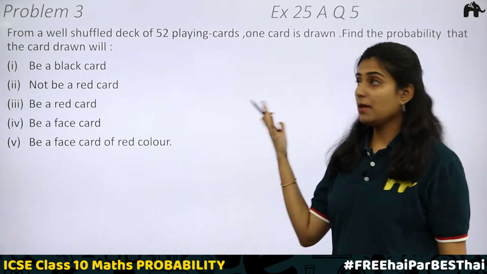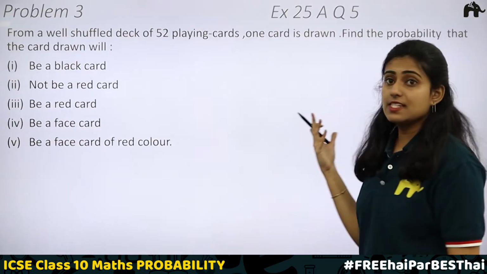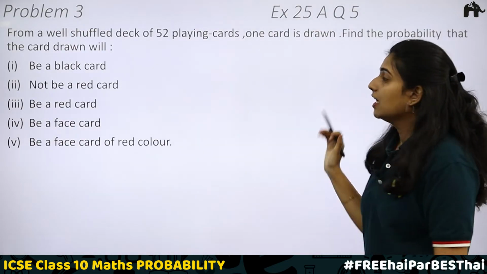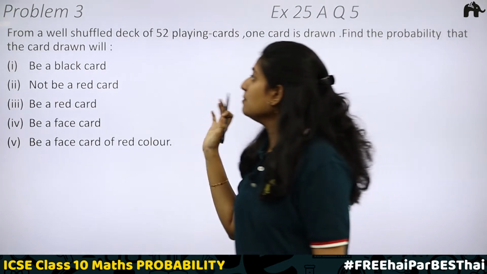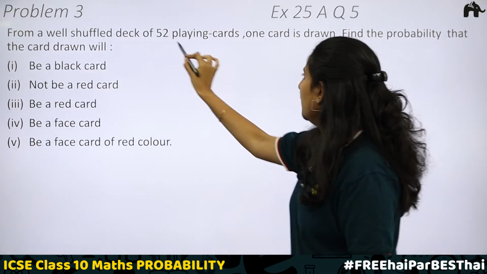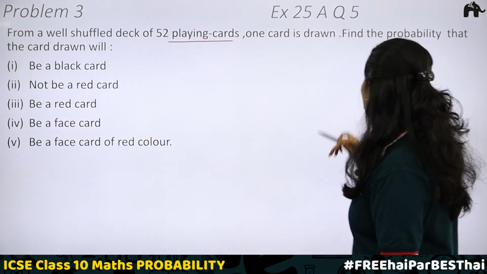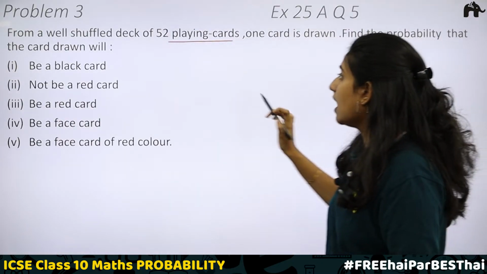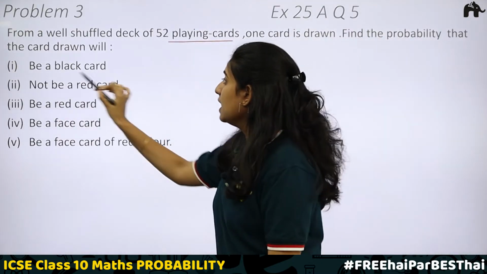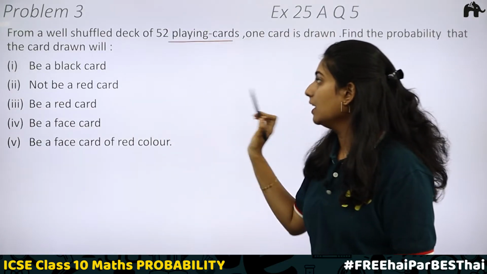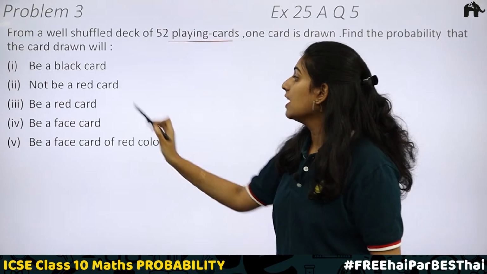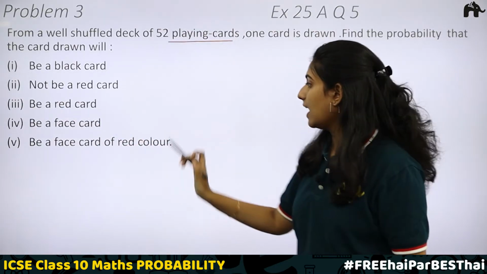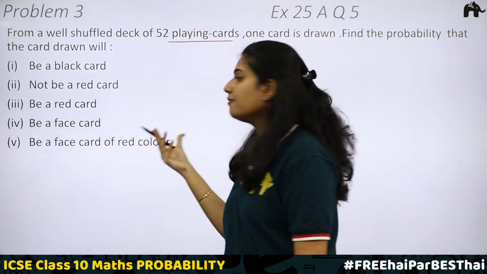Okay. Problem number 3. Question 5 of exercise 25A. So here this problem is related to the cards. From a well-shuffled deck of 52 playing cards, one card is drawn. Find the probability that the card drawn will be: the first question, be a black card. Second, not be a red card. Third, be a red card. Fourth, be a face card. And fifth, be a face card of red color.